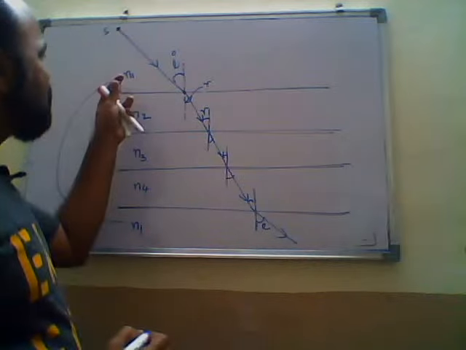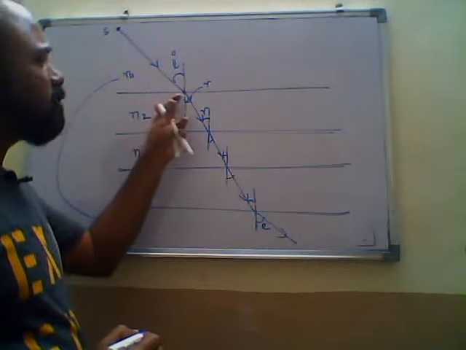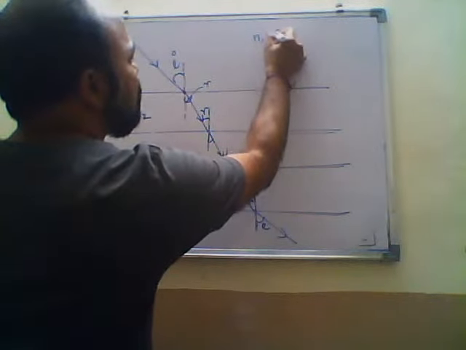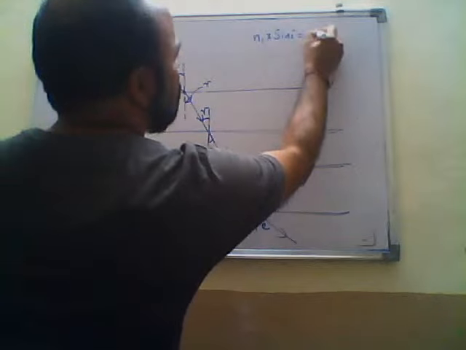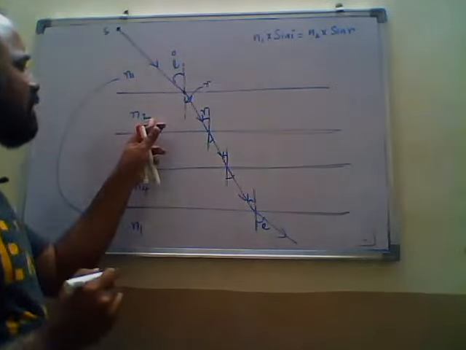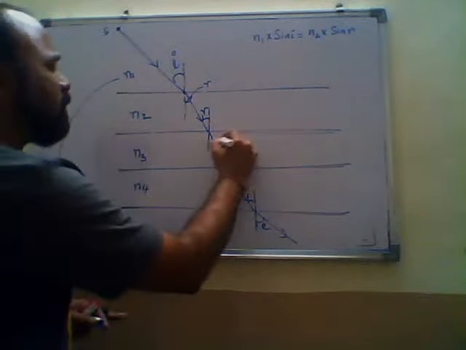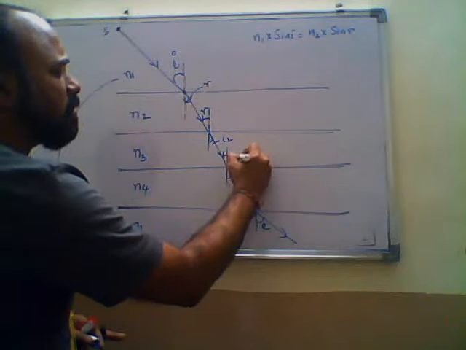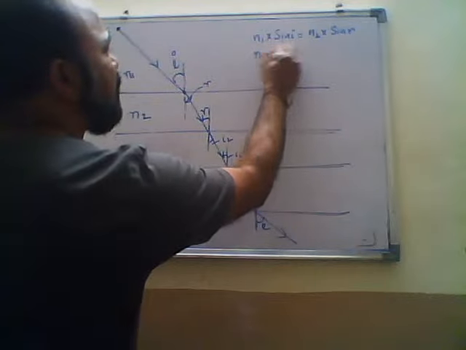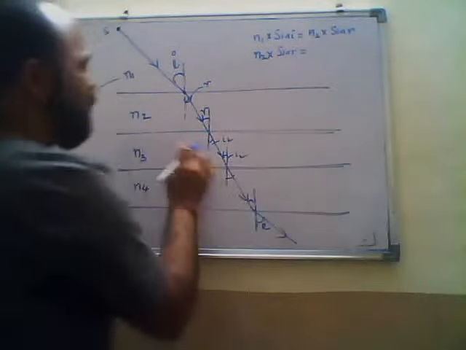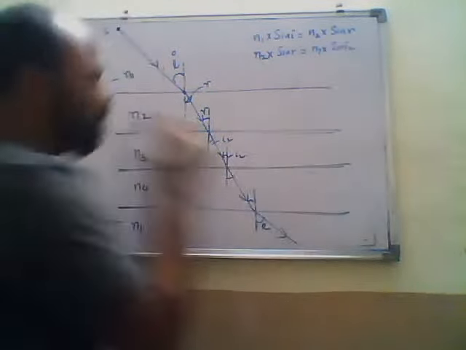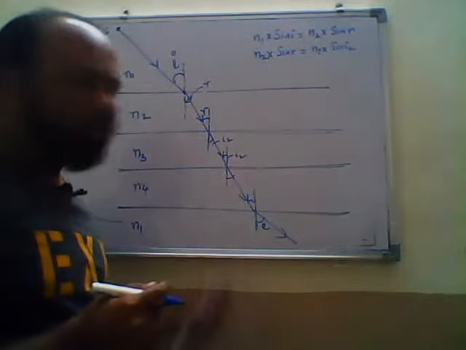Now if you apply Snell's law for the first boundary, N1 sin I equals N2 sin R. Similarly, if you apply Snell's law at the second boundary, N2 sin R equals N3 sin I2, this angle also being I2. You can take it as R2 or I2, whatever, no problem.